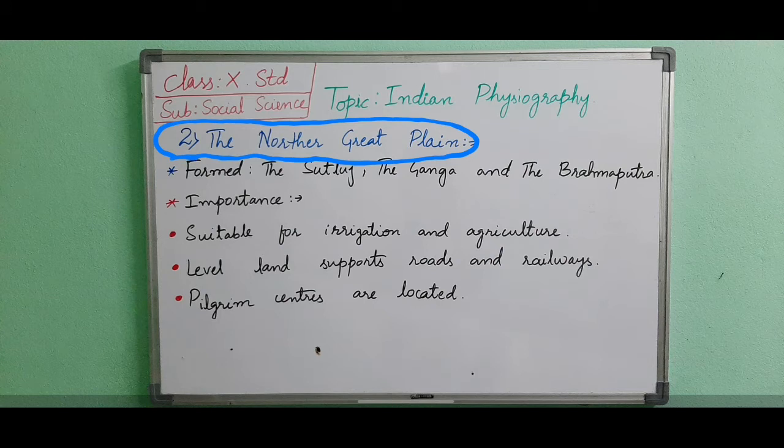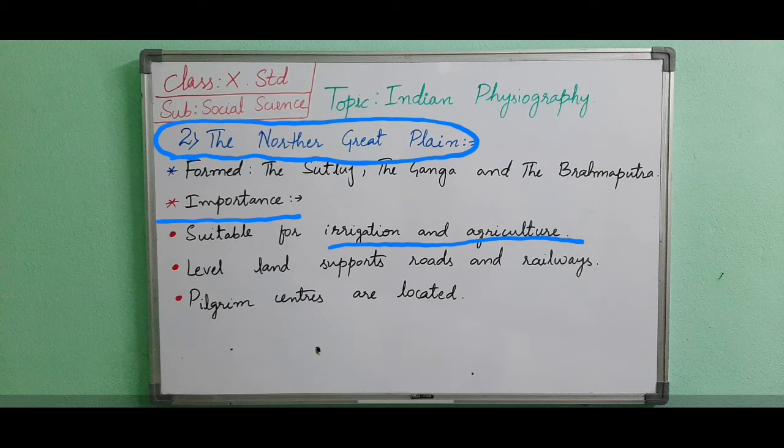Here we will see the importance of the northern plains. The Northern Great Plains are very suitable for irrigation and agriculture as they have perennial rivers and vast fertile alluvial soil. Here irrigation means the supply of water to the fields or crops. It is called irrigation. And perennial river means the rivers which flow throughout the year. They are called perennial rivers.